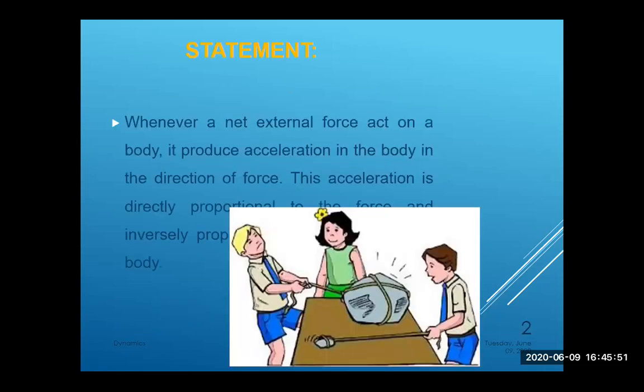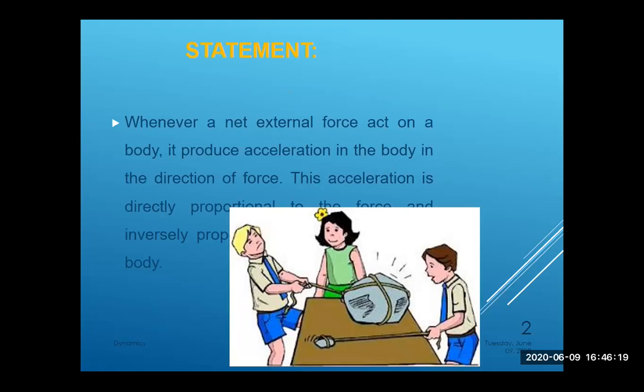Now let's start with the statement. The statement is: whenever a net external force acts on a body, it produces acceleration in the body in the direction of the force, and the acceleration is directly proportional to the force and inversely proportional to the mass of the body. So this is the statement of Newton's second law of motion.